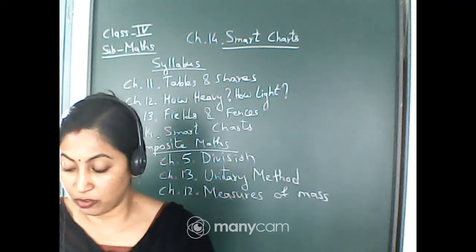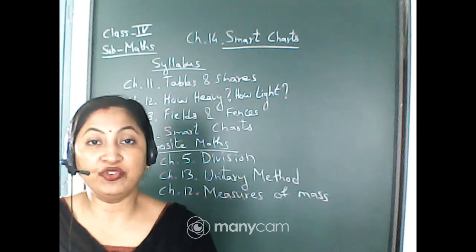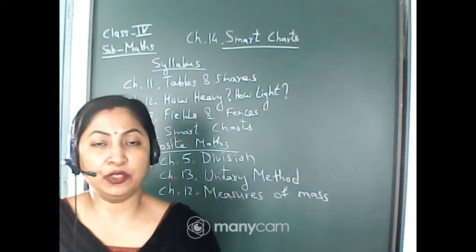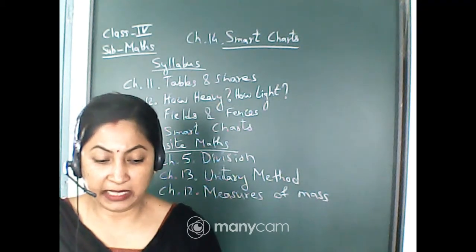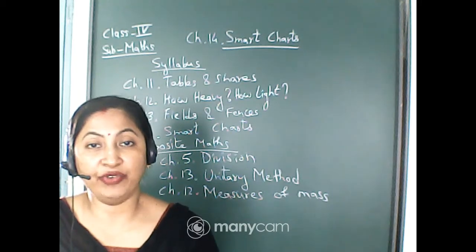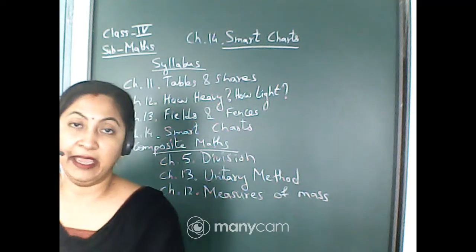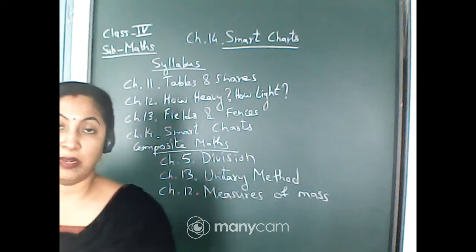See the first question, question number A. How many children are acting in the drama? Now quickly answer me. How many students are acting in the drama? You can see in the acting there are 3 triangles. So 3 3s are 9. Very good. It is 9. So write it in the book, 9.